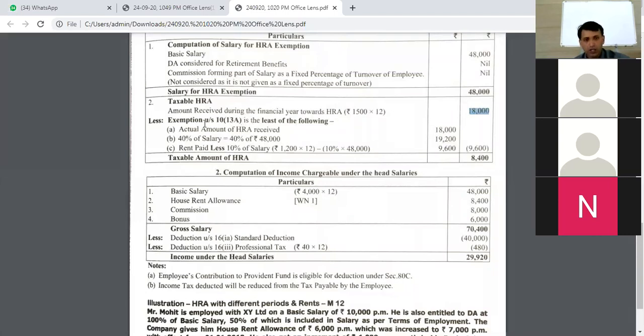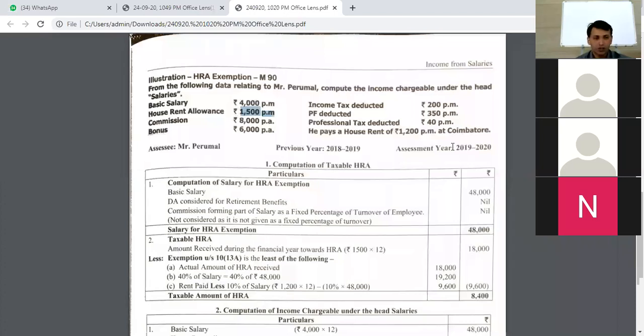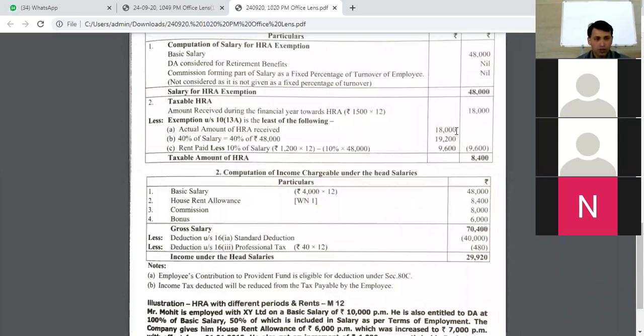Again, I am repeating, you need not mention the sections, you can directly start. What is the actual HRA that he has received? It is the same. Whatever money was paid to him, 1500 rupees into 12. What he received? 18,000 rupees. So we are going to write down 18,000 rupees once again here.